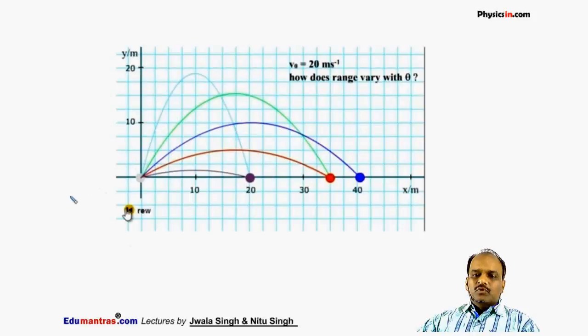Now if you watch the motion of this particle, this particle will have the same range.